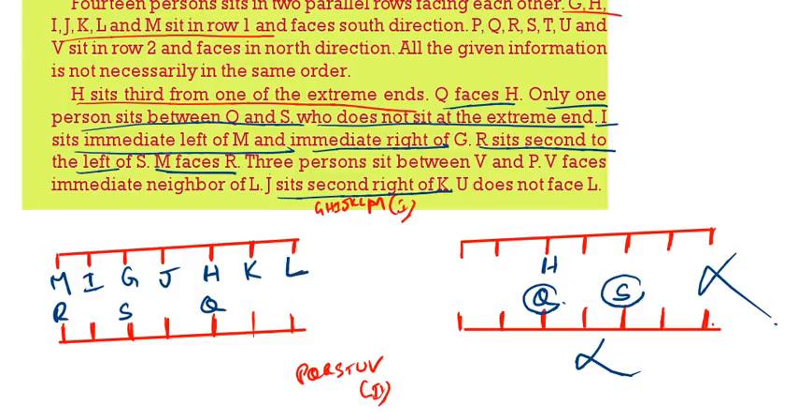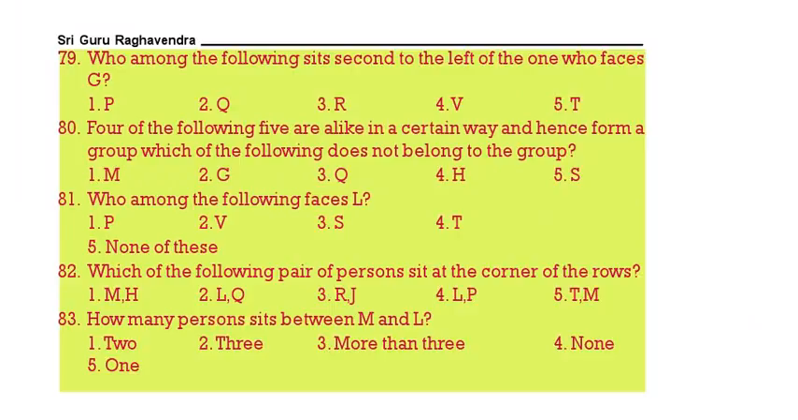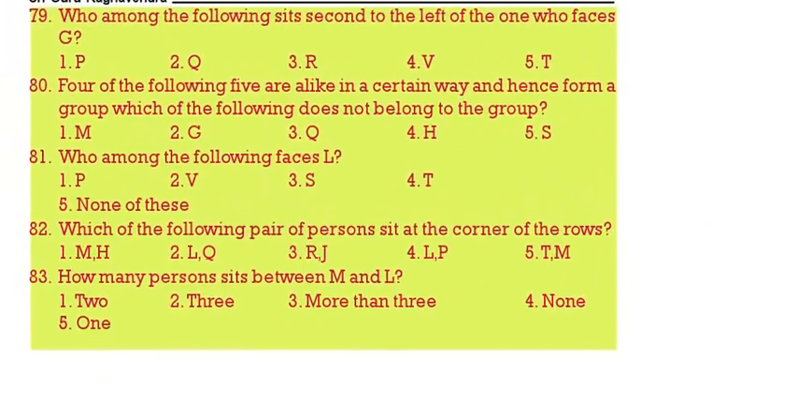Then V faces the immediate neighbor of L. 3 persons are there between V and P. Then U does not face L. So U faces J. Here we will get T. So this is the total puzzle. Now we will go to the questions.